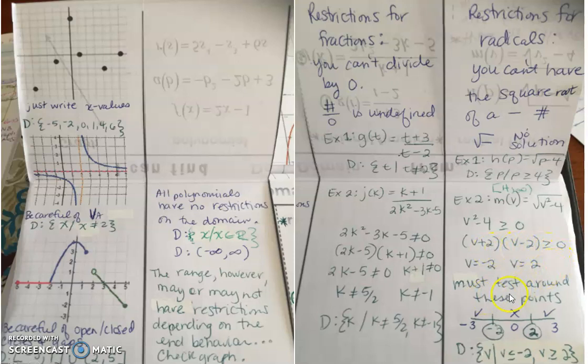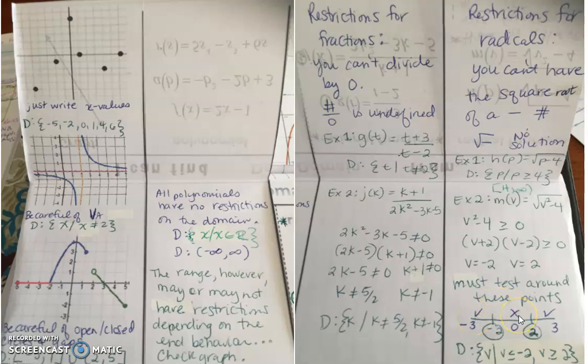So what I'm going to do is test around these points. I'll put them on a number line. I've got them circled so I know which two points I'm testing around. You'll pick any number to the left of negative 2, any number in the middle, and any number to the right. Now, let's check negative 3. Go back to the very original and see if it works. Negative 3 squared is 9, minus 4 is 5, so the square root of 5. It does work, so I put a check mark there.